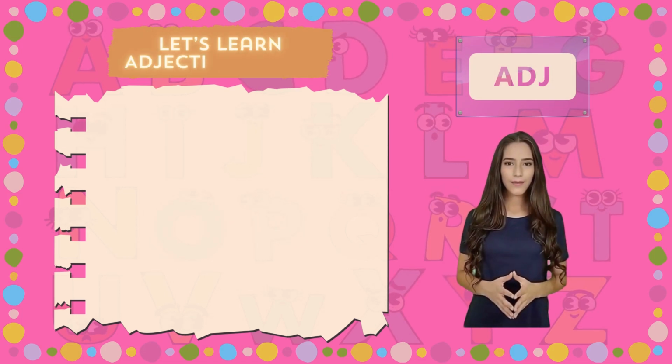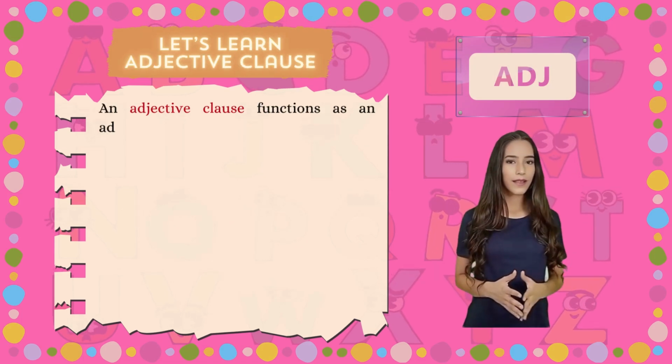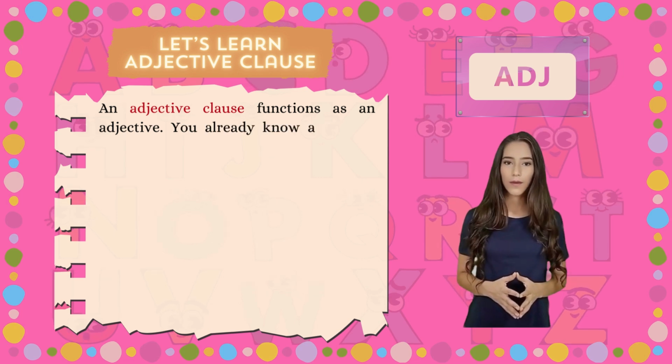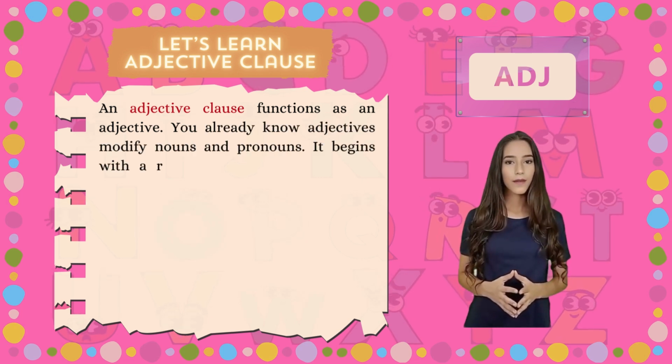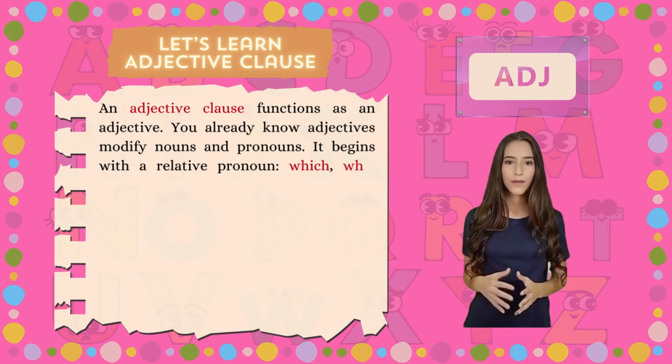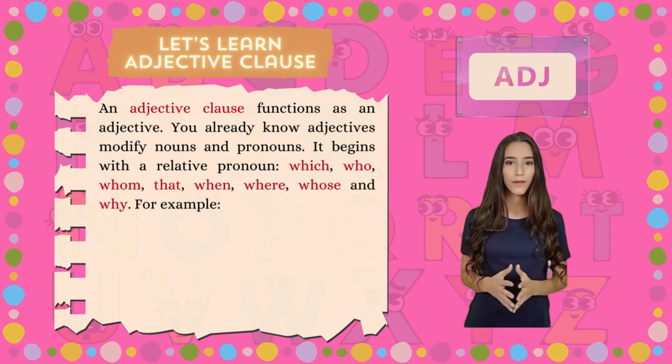Let's learn adjective clause. An adjective clause functions as an adjective. You already know adjectives modify nouns and pronouns. It begins with a relative pronoun, which, who, whom, that, when, where, whose and why.